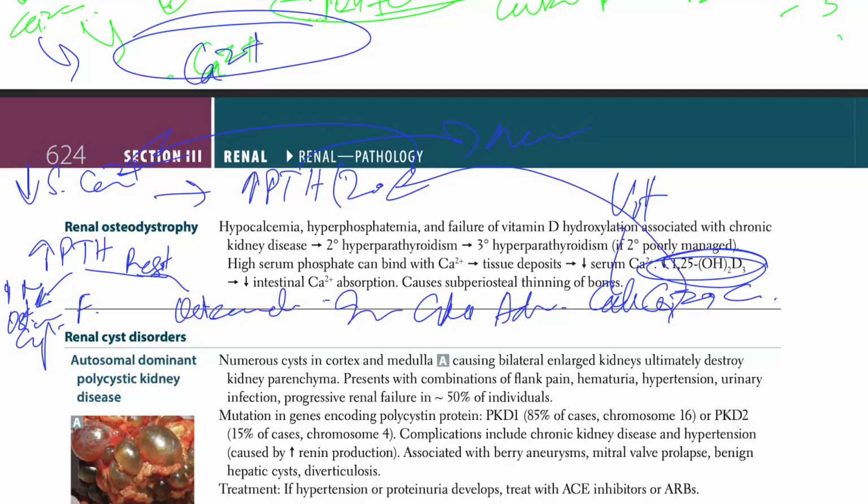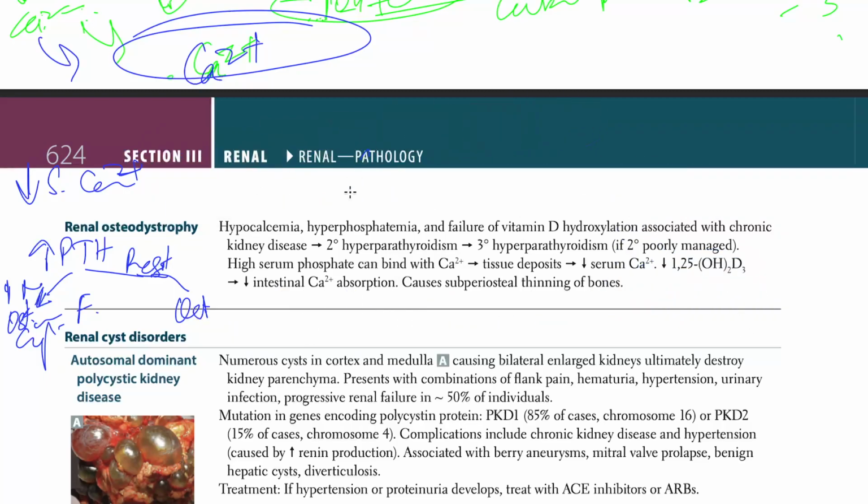But in long-standing CKD, PTH release becomes independent of the calcium levels, due to chronic stimulation of PTH because of low calcium in the blood.